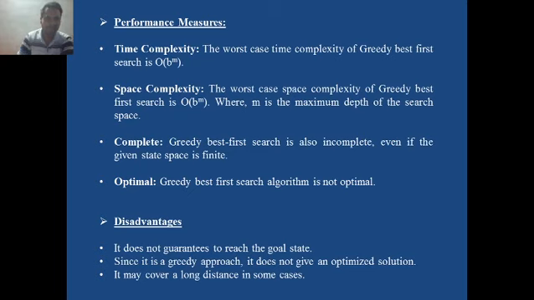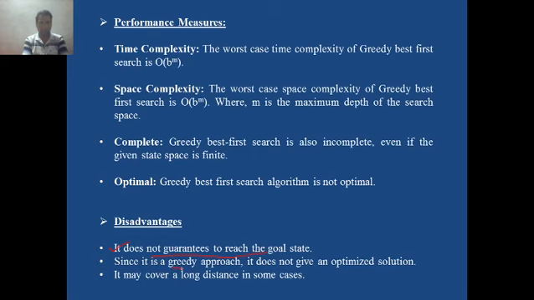Performance measures as well as disadvantages were also noted down. What were the disadvantages? It does not guarantee to reach the goal state. This is a very dominant disadvantage. Since it is a greedy approach, why is it greedy? Because it always calculates at each current state: if the current state has two successor nodes, which of the successor nodes has low cost? Then our algorithm always follows the low cost path. That means it is greedy in nature.